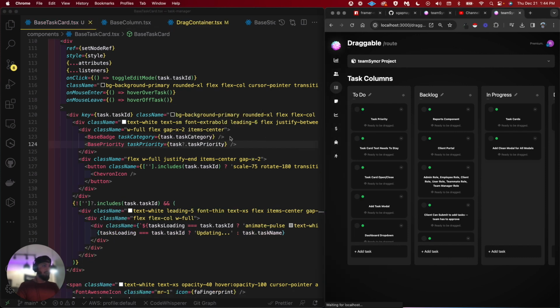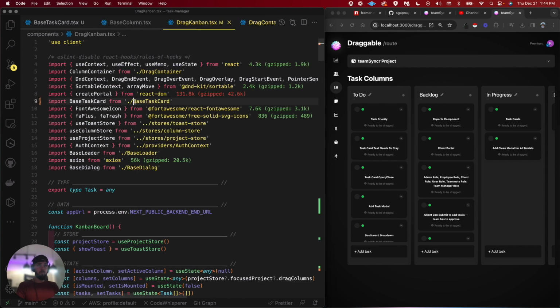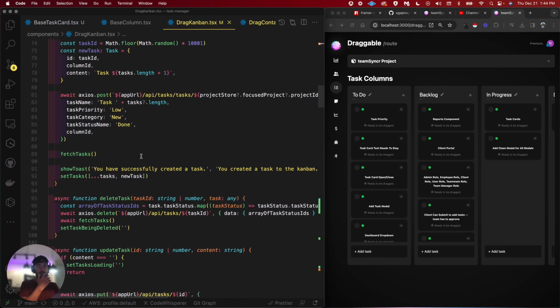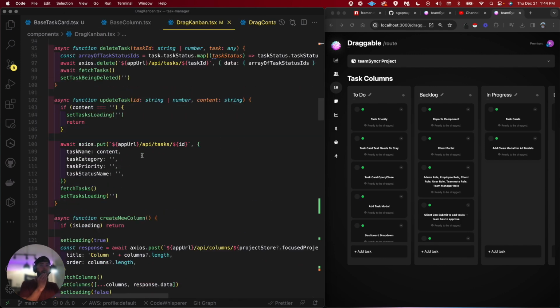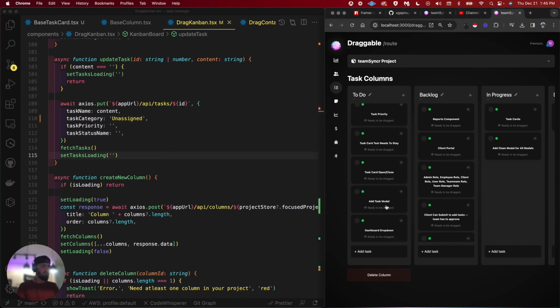Obviously there's no category, but there should be a category with every task. Every task should be submitted with a category, created with a category. So, let's think about it. Actually, let's put, let's see, say new task. Or maybe I'll say unassigned. It's what it'll default to. So if I generate a new task, it should say unassigned.